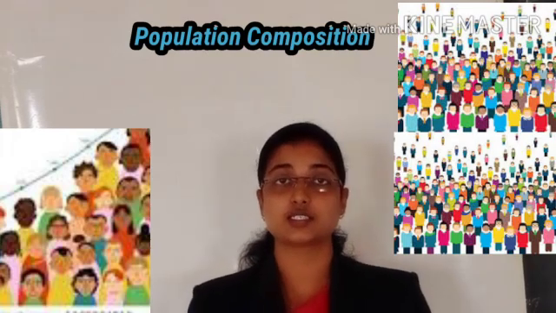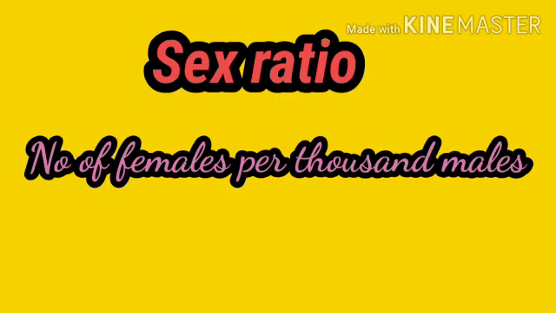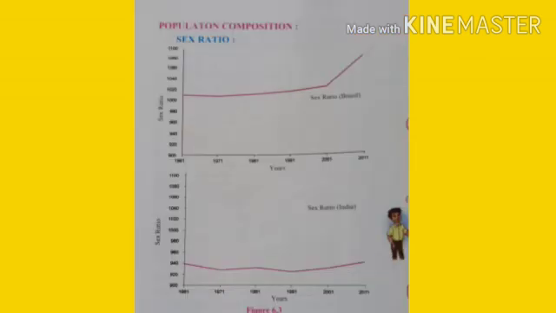Let us have a look at the graph which is given in your textbook. So students, you can see this graph. It is given in your textbook page number 40. It is sex ratio. Here they have shown line graphs. It is showing the sex ratio of Brazil in the first line graph and second, the sex ratio in India. And before starting, the heading is given: population composition.